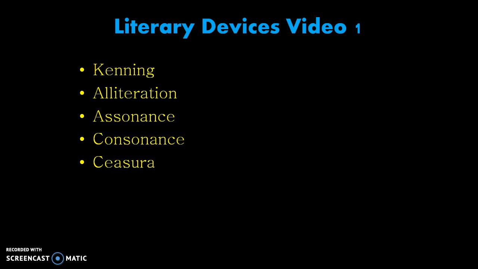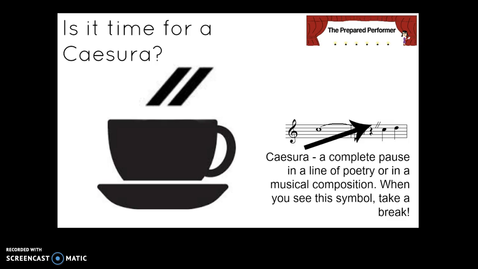Now let's move on to our last term, and probably the most complicated of the terms that we're going to have in this video, caesura. So caesura might be familiar to you if you play music because it's used in music. And it's a complete pause in a line of poetry or in a musical composition, and oftentimes you'll see this little symbol. However, in literature, while sometimes that symbol is actually used to show readers that they need a pause, oftentimes it isn't, it's just implied.